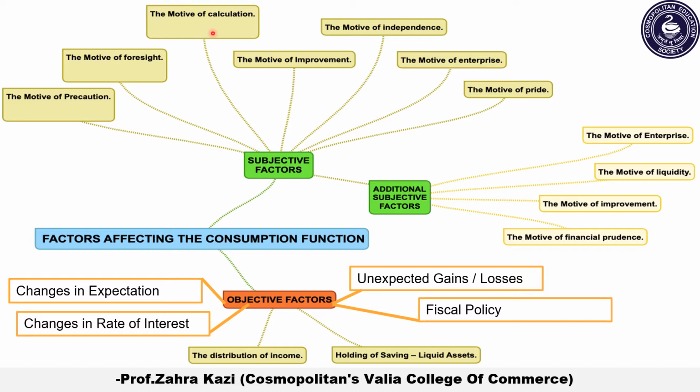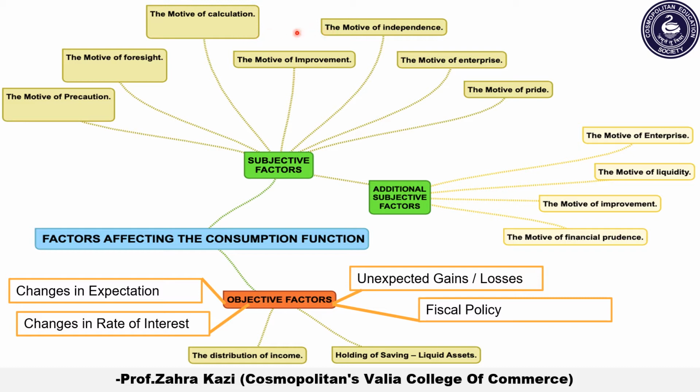This takes place through interest and appreciation of amount. So people prefer smaller immediate consumption at present so that they can enjoy their future. So they will lessen their consumption today so that they can enjoy their future later on.